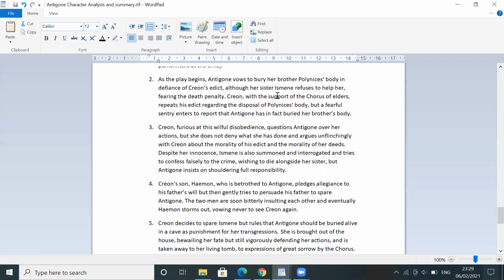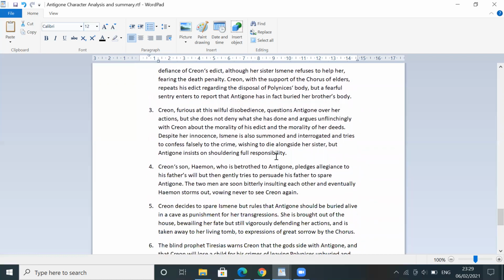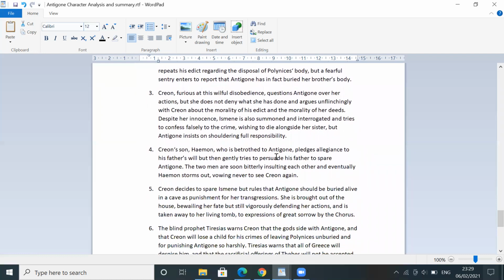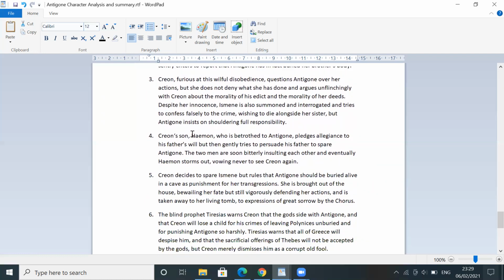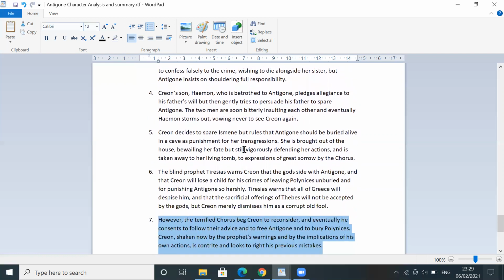Her sister Ismene refuses to help. So what happens later on is that she actually buries the body. Creon gets furious about this. He questions Antigone and he questions Ismene. Antigone does not deny what happened, and Ismene sides with her sister, and she decides to take full responsibility. And Creon's son, Haemon, tries to join in. He agrees with his father, but then he gently tries to persuade him to change his mind about the punishment. And then Creon rules that Antigone should be buried alive in a cave for her transgressions.